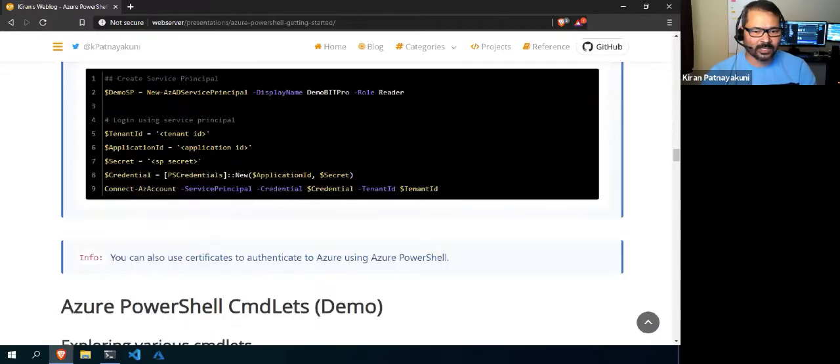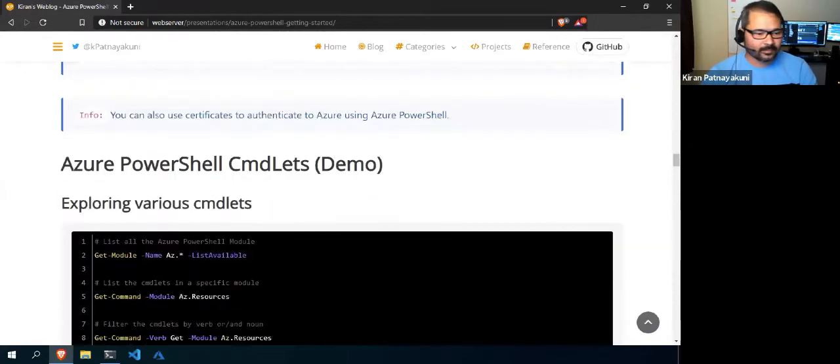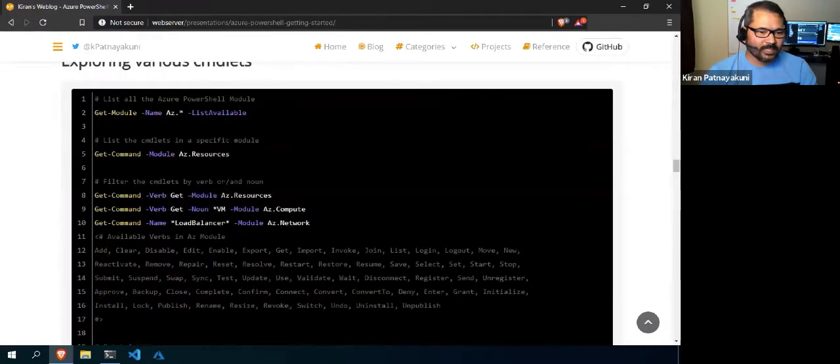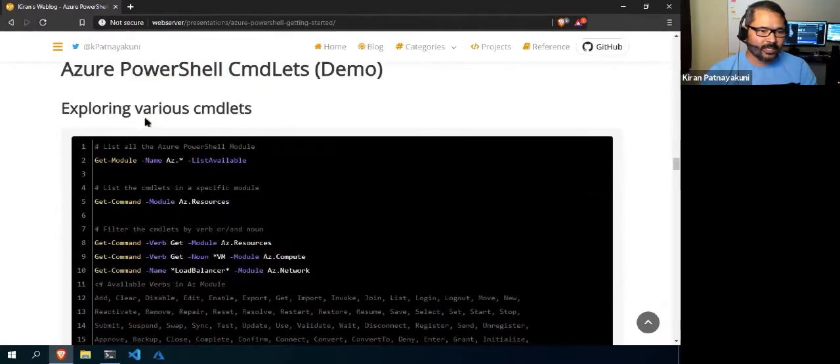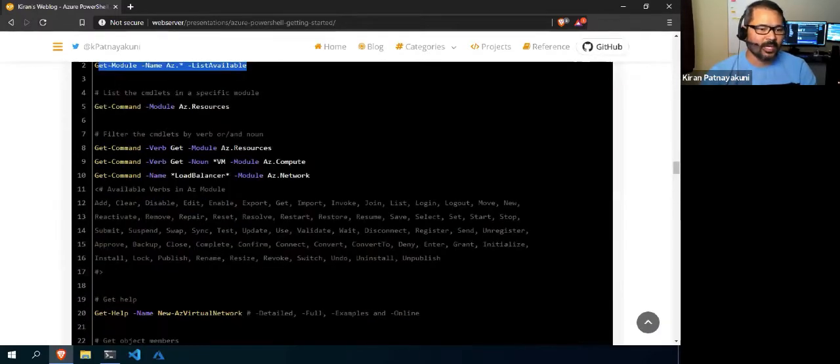One is with the secret, the service principal, and the other is with the certificate, but the purpose of both is to connect to Azure. Right, and we have also been getting the module list of Azure and finding the commandlets within any of the modules, and even further we can filter down using the verb and noun or even the name.